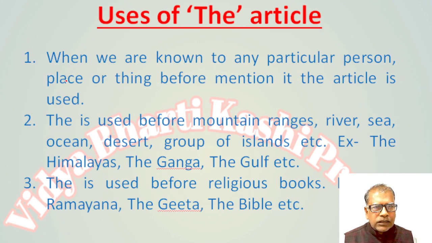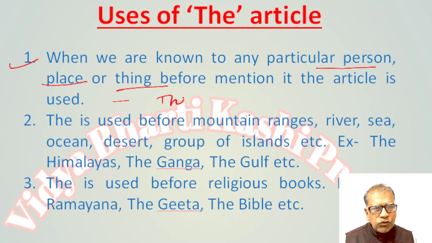Next, usage of the article "the". "The" is the definite article. First of all, the article "the" is used before those words, persons, places or things that have been mentioned before by the speaker. For example, we can say "the cow".